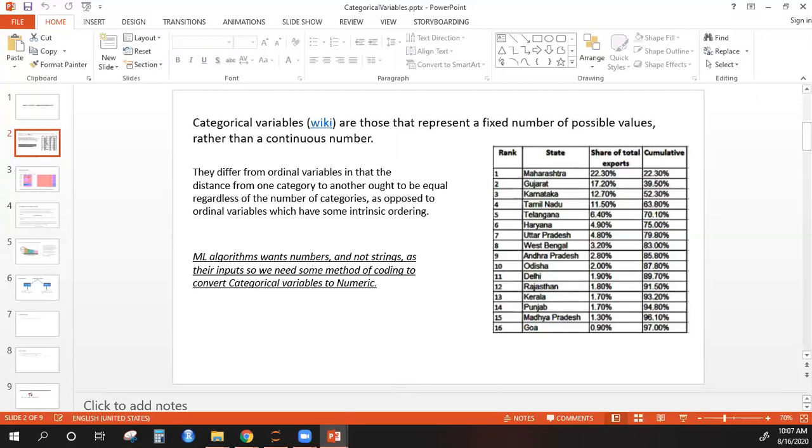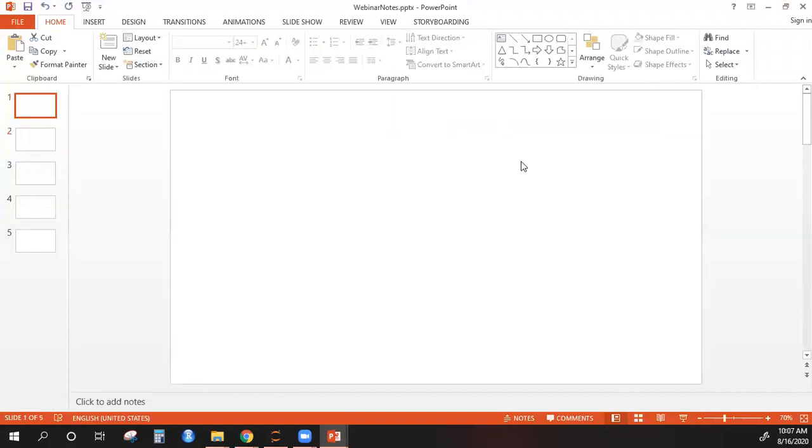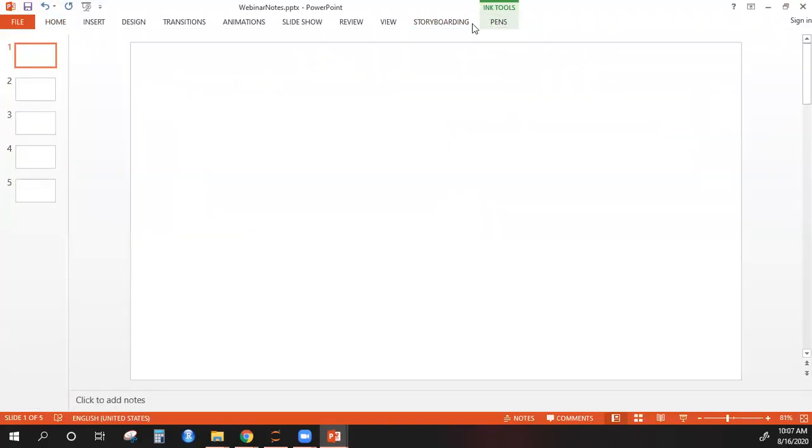Just to give a little bit of background here. When we build supervised learning models, what we try to do is find a function which connects the dependent variable with all the independent variables that you have. We try to find this function.